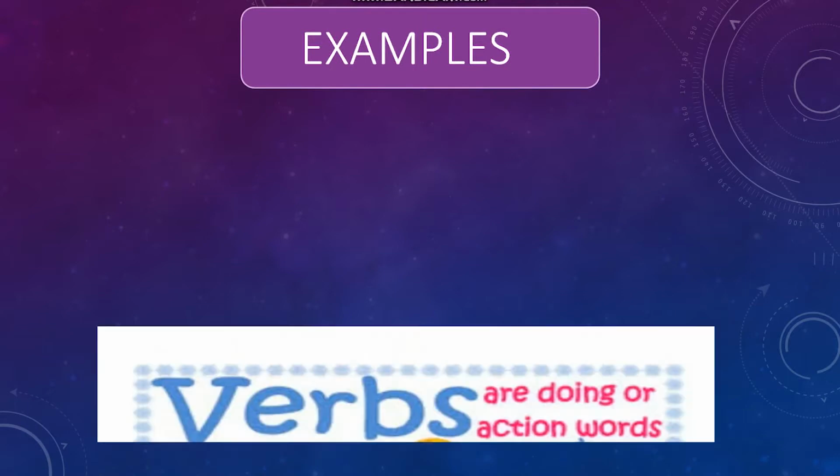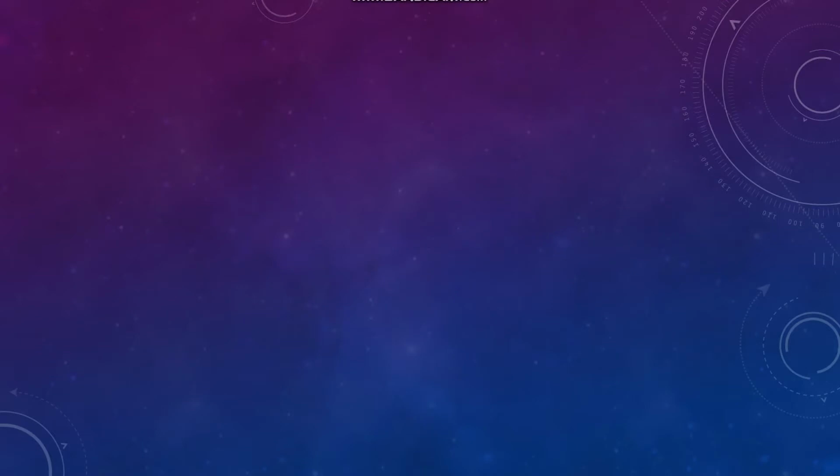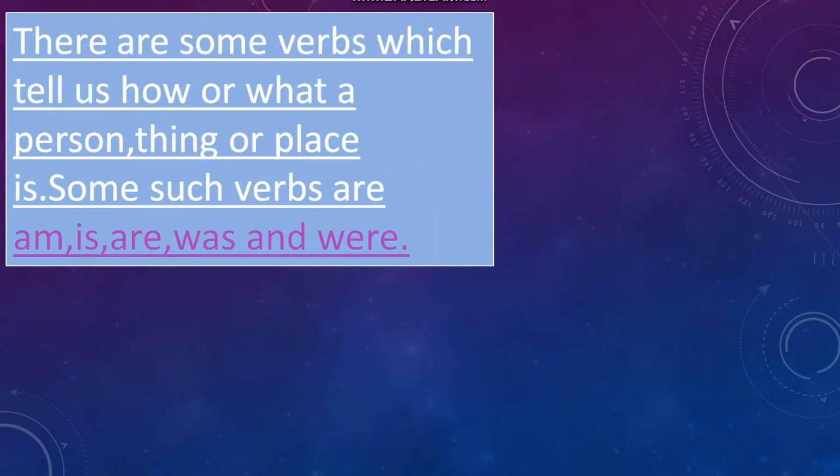For example, drive, walk, talk, jump, write, run, swim. All these are verbs, doing or action words. All the action words are verbs and they are also called main verbs.